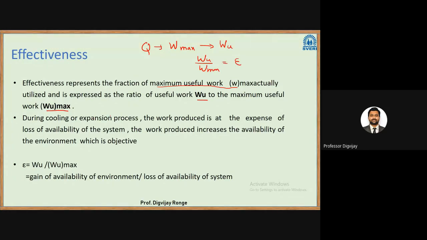During cooling or expansion processes, the work produced is at the expense of loss of availability of the system. The work produced increases the availability of the environment. So if the availability of the system decreases, the availability of the surroundings increases. So effectiveness is equal to WU minus W max, the gain of availability of the environment divided by the loss of availability of the system. That is the effectiveness term.